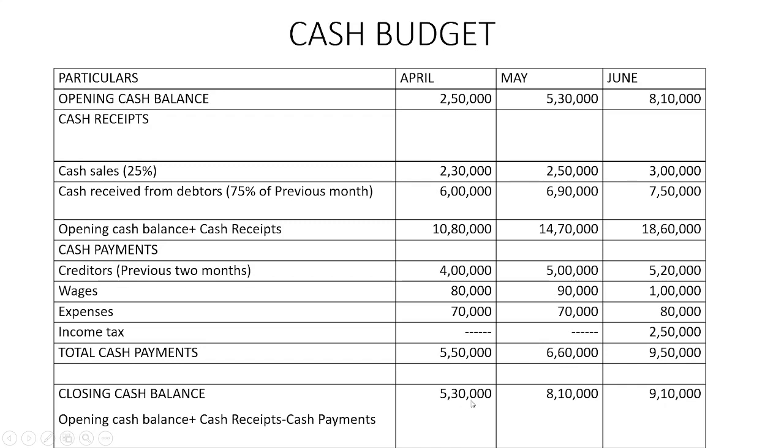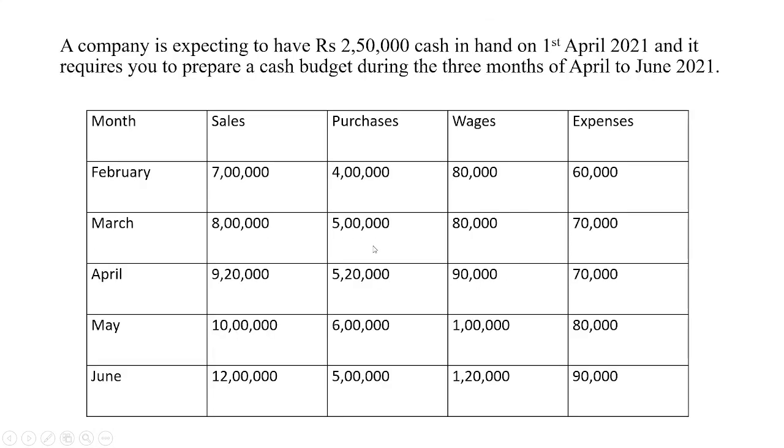Now this 5,30,000 becomes the opening cash balance for the month of May. So we begin with 5,30,000. Cash sales, same month, May sales 25%, 2,50,000. Cash received from debtors, previous month, that is April sales 75%, 6,90,000. Total is 14,70,000. Similarly, the cash payments: creditors, purchases for the month of March, 5 lakh rupees will be paid in the month of May.